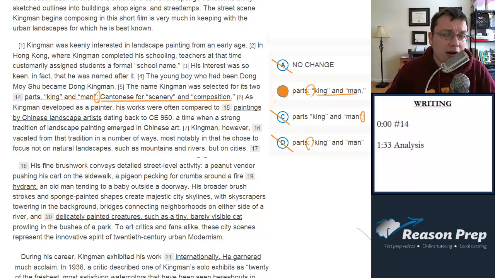This is something I do talk about in the ACT English because this is a question you would absolutely see there. But we will have to integrate this into our knowledge of the SAT grammar rules because they are focusing a lot more, it seems, at least on these questions, on commas, punctuation, things like that.